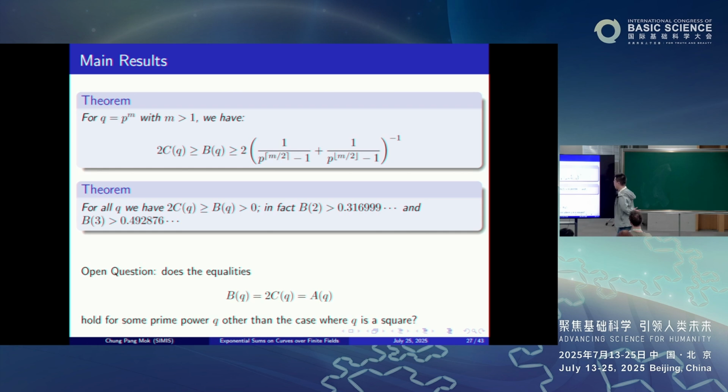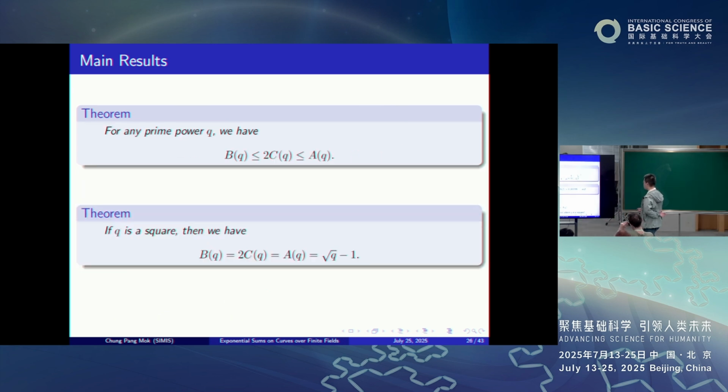Okay, so if q is a prime, then it's much more difficult to obtain a good lower bound. But at least we can show that these are all positive. And in fact, when q is 2 or 3, one can even get some explicit numerical result. Now, this I leave as an open question.